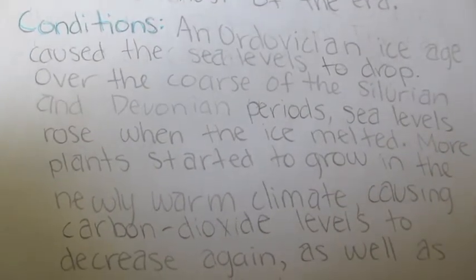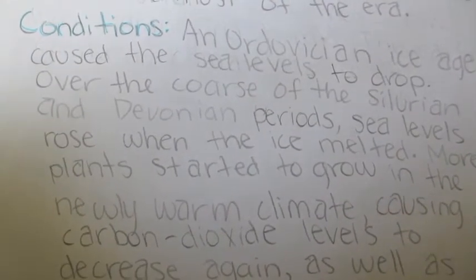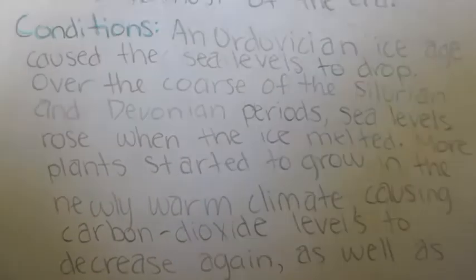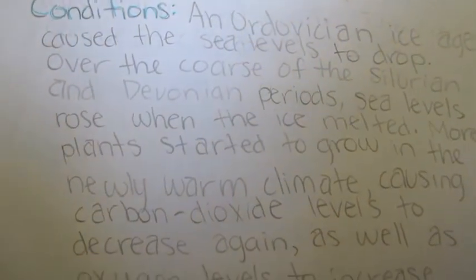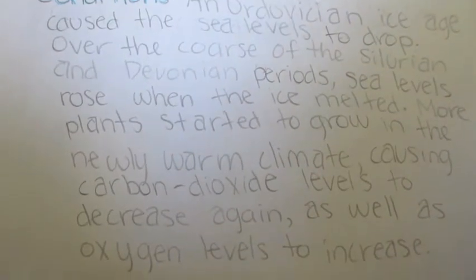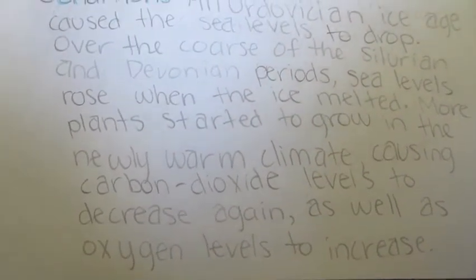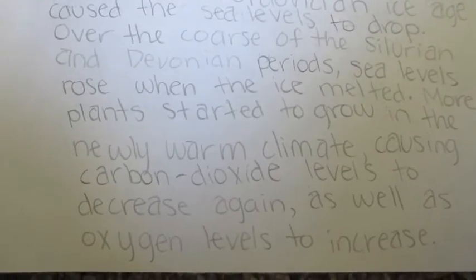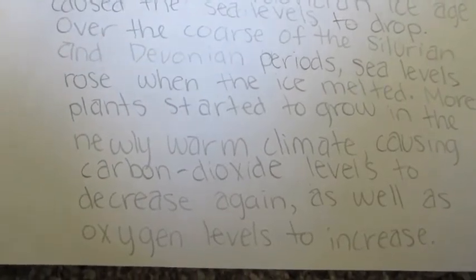Over the course of the Silurian and Devonian periods, sea levels rose when the ice melted. More plants started to grow in the newly warm climate, causing carbon dioxide levels to decrease again, as well as oxygen levels to increase.